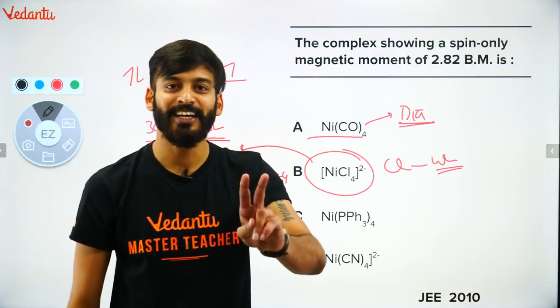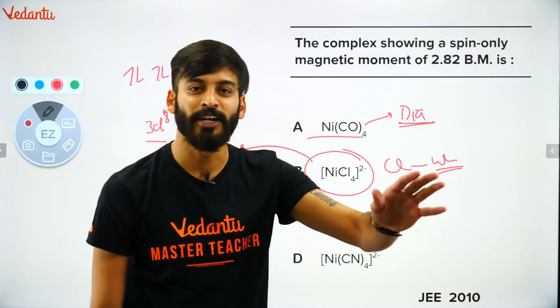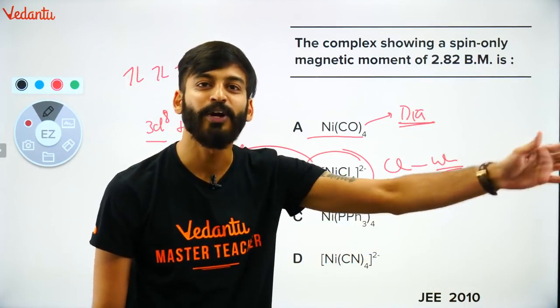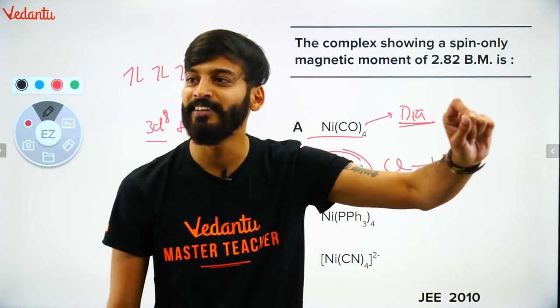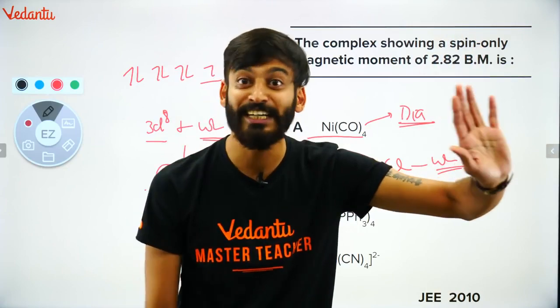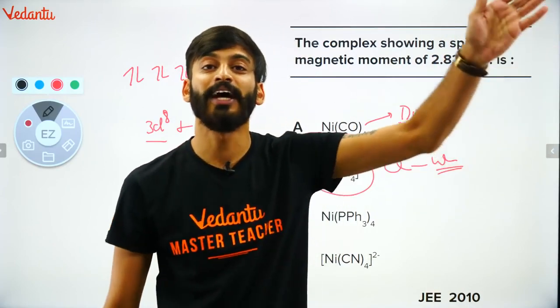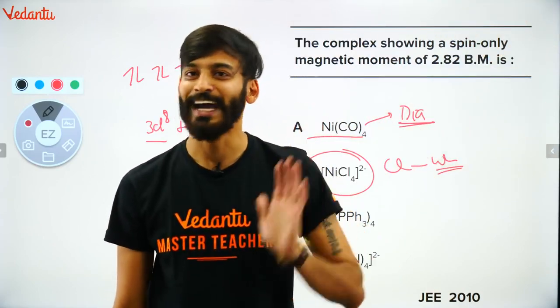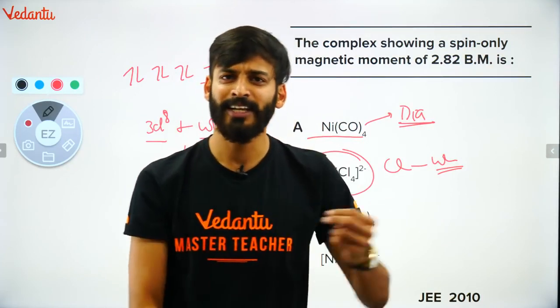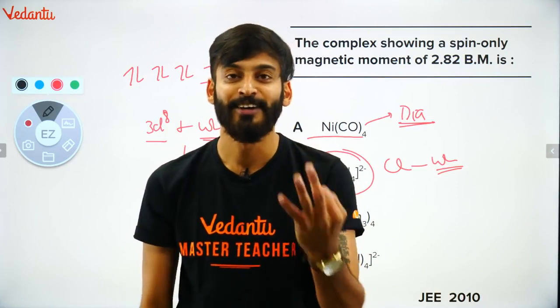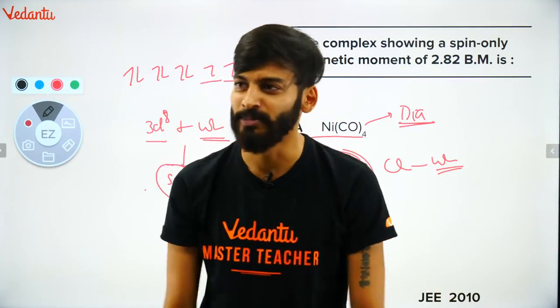If 2 unpaired electrons are there, your Bohr magneton value, your magnetic moment, would be nearly 2.82 only. Like if there were 3, you would say 3.82. It is a very easy way of remembering it. No need to find it by the formula under root n into n plus 2. Save your time this way. You can save your time here. Everyone understood? If 2 come, then 2.82 with your eyes closed. If 3, you would say approximately 3.8.